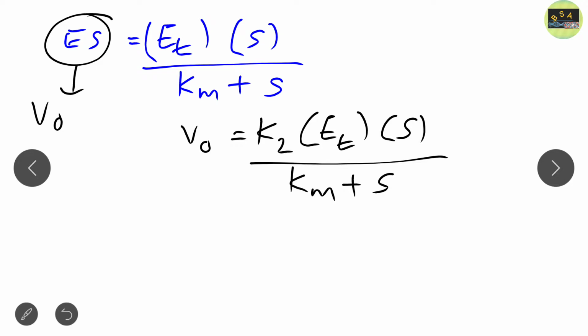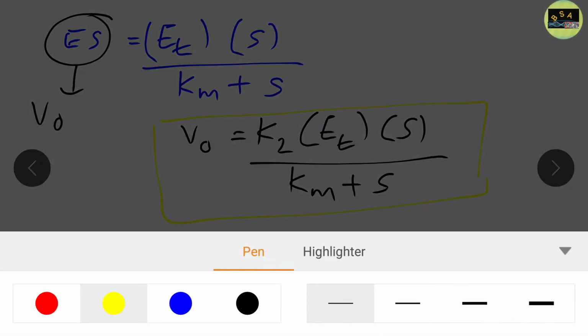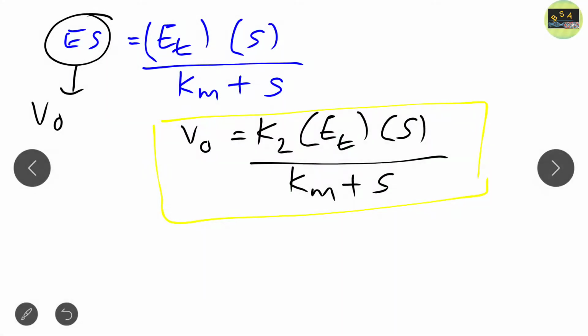Now this equation is further simplified, because maximum velocity, that is Vmax, occurs when, remember, the enzyme is fully saturated. So Vmax occurs when ES is just equal to ET.